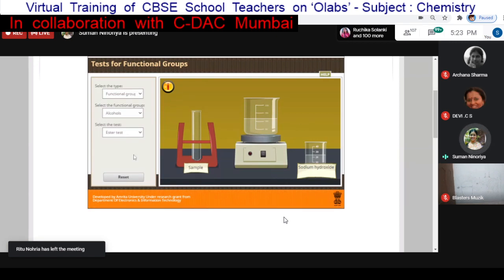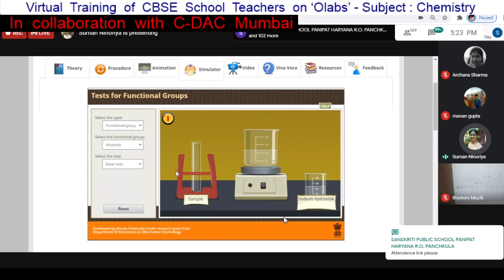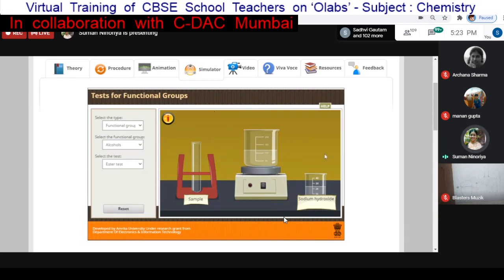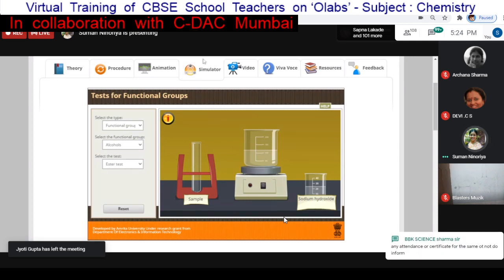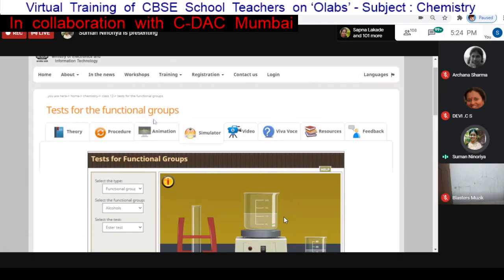So you can see there are different options available to perform this activity, and once we change the test, once we change the functional group, accordingly whatever items we need to perform the activity, we can show in this area, and we can use those chemicals, apparatus and other related things in the experimental area. So this was one experiment for the test for the functional group where we have a lot of options.